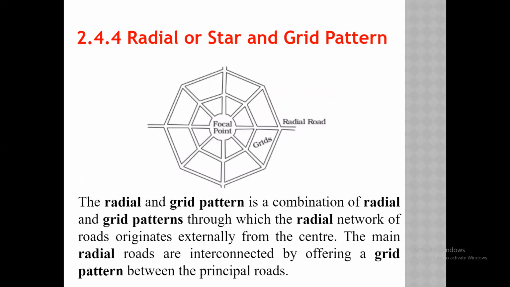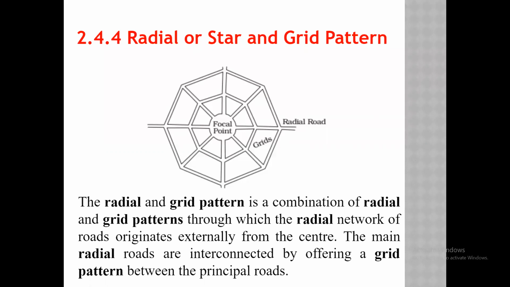Then the next type is the star or radial and grid pattern. It is similar to the star and circular pattern. The only difference is that instead of the circular shape, it is divided into a grid pattern.